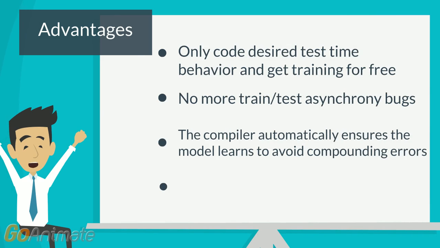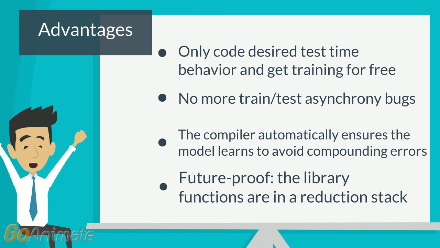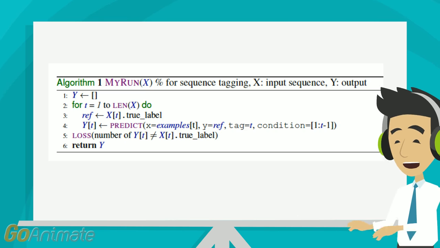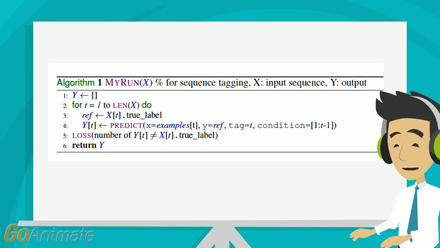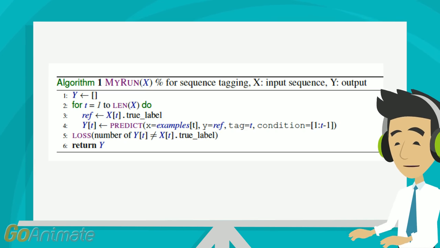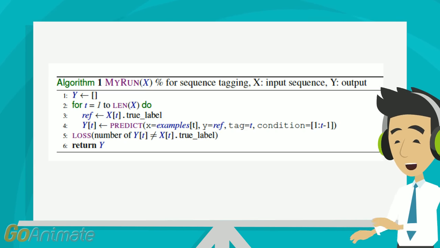The compiler automatically ensures the model learns to avoid compounding errors and makes a sequence of coherent decisions. Moreover, the library functions are in a reduction stack, so as base classifiers improve, so does joint prediction performance. This is sample code for a generic sequence labeler. The algorithm takes as input a sequence of examples, and predicts the label of each element in turn.